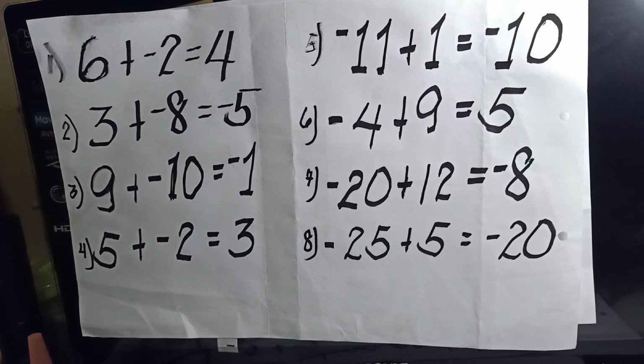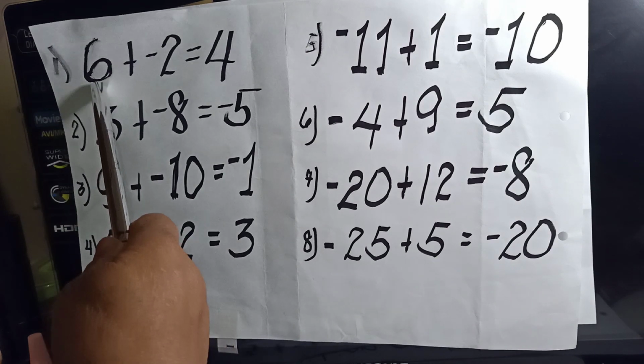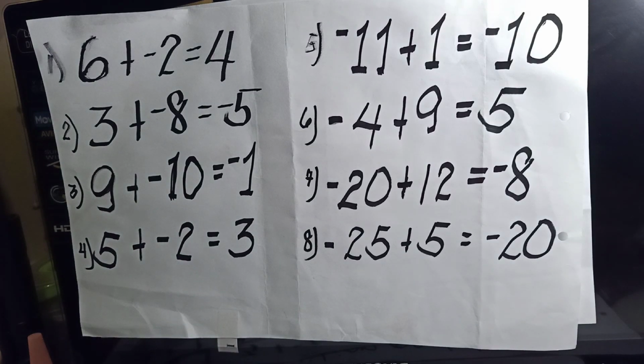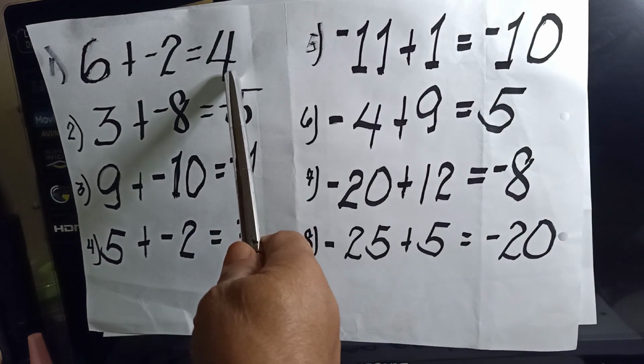They are different, a combination of positive and negative. That's correct. Now, if we are going to add these numbers, like for example, in number 1, 6 plus negative 2. If we add 6 plus 2, that should have been 8. But look at the answer, it's 4.